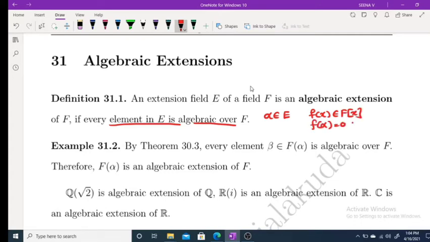So if an extension field E is an algebraic extension, then every element of E is algebraic over F.